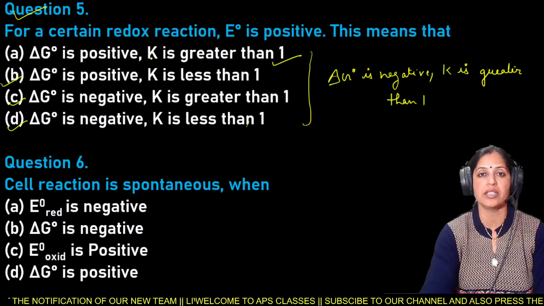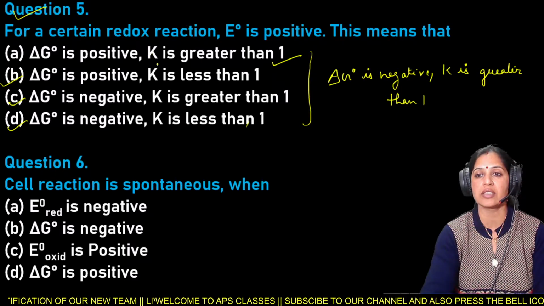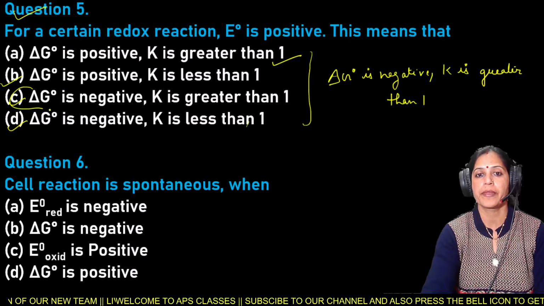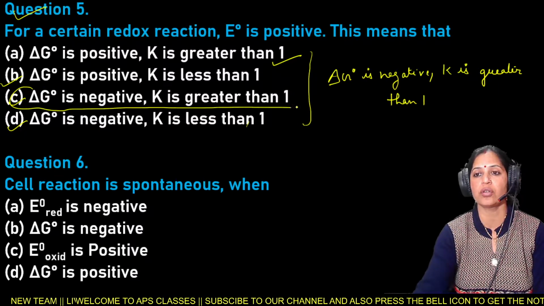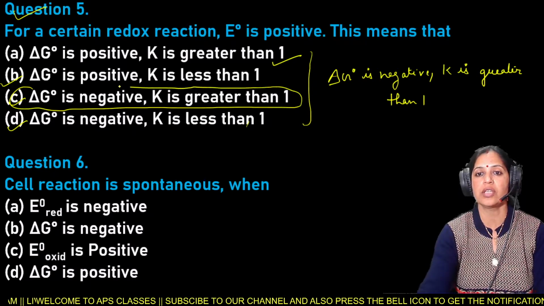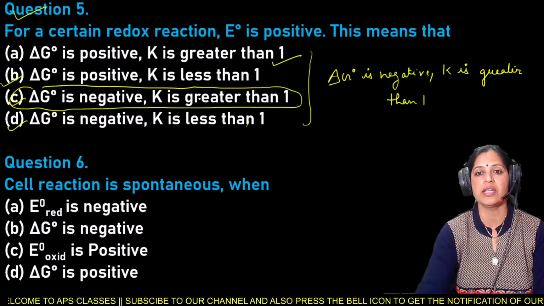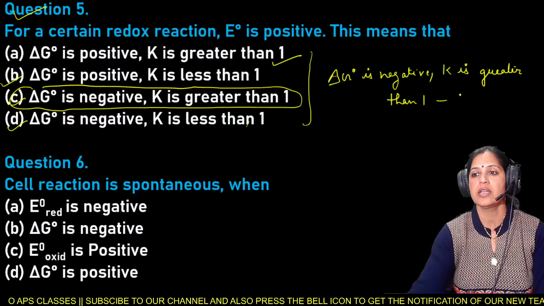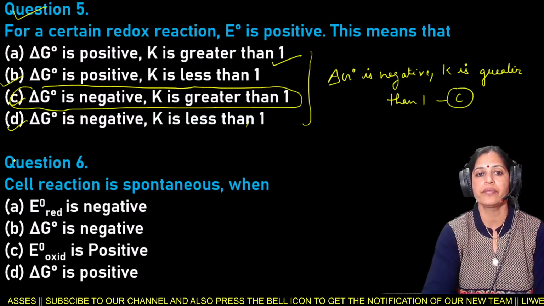This means that delta G naught is negative and K is greater than 1. That is, delta G naught is always negative and K is greater than 1. So here option C is the right answer for the question number 5.